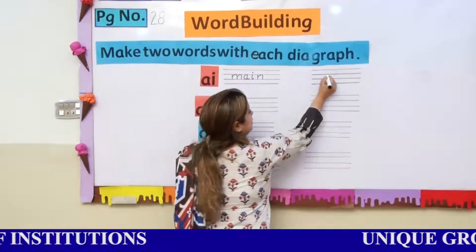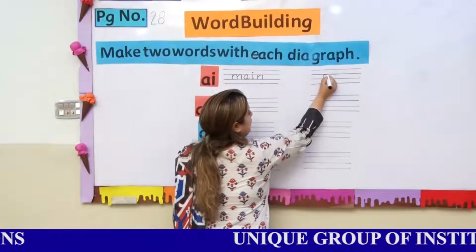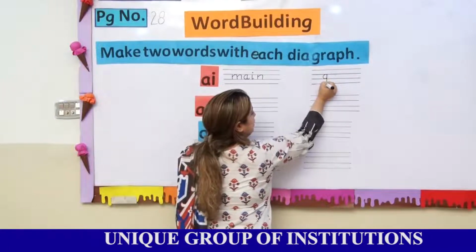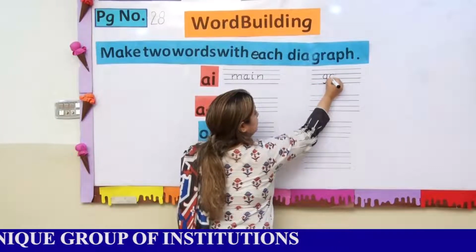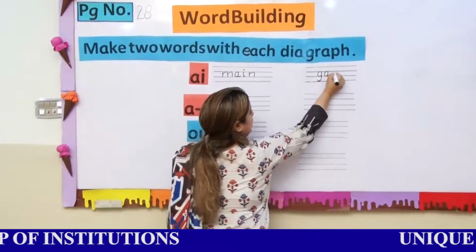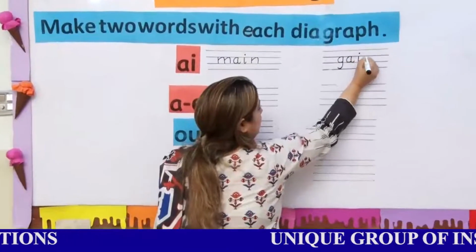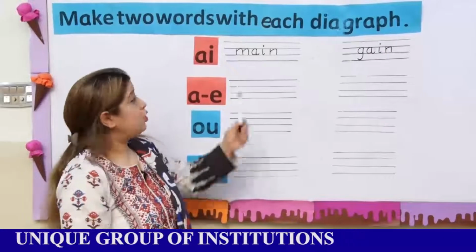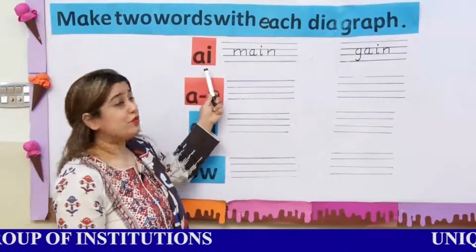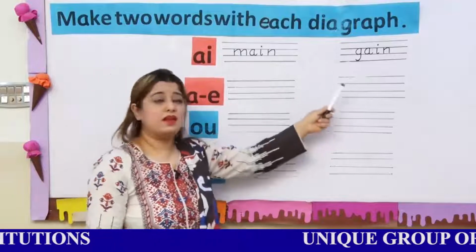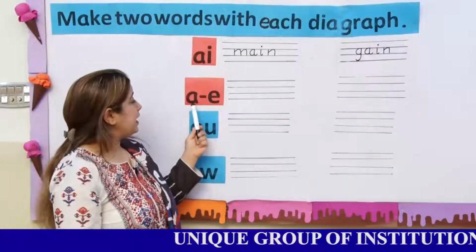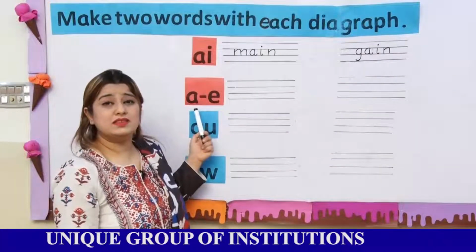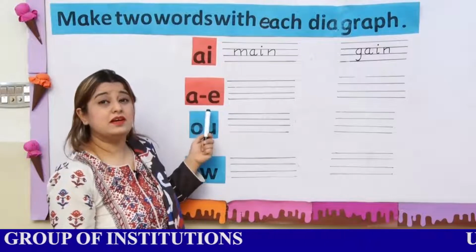Gain means increase. Increase in weight. G, A, gain. We have made two words of this digraph: main, gain. The new digraph is A-E. It means A in the center and E at the last.